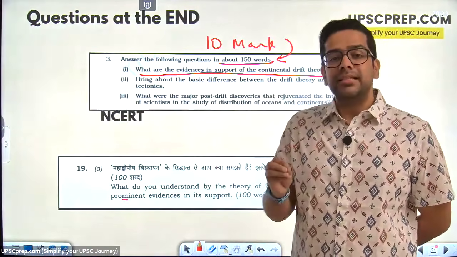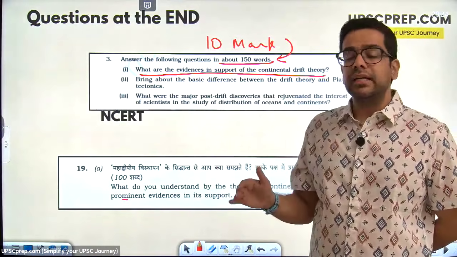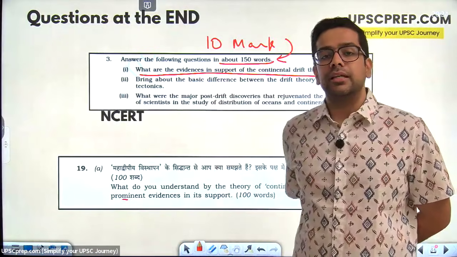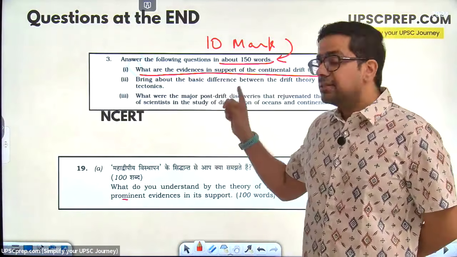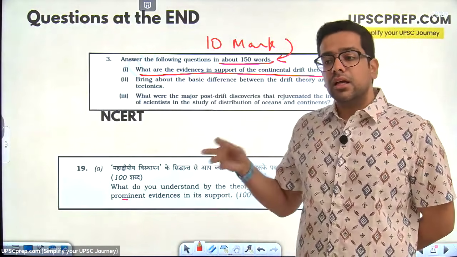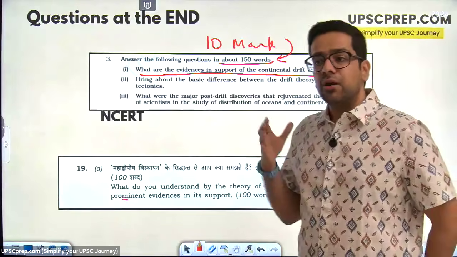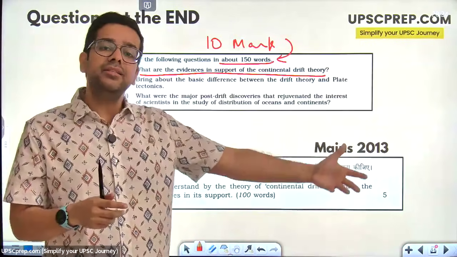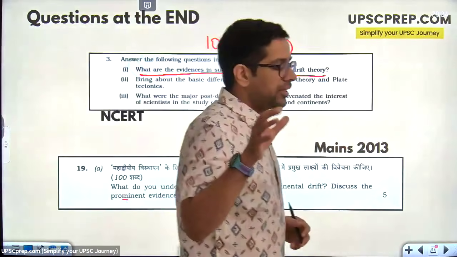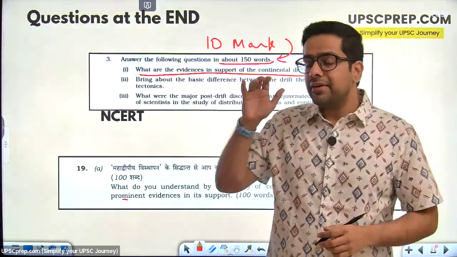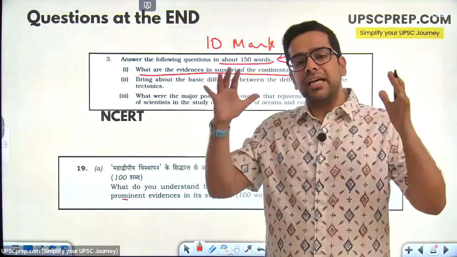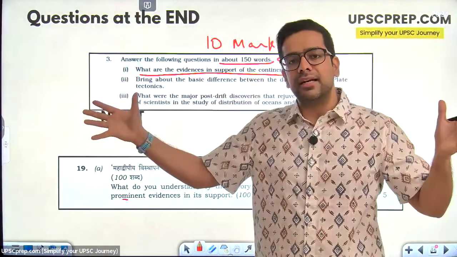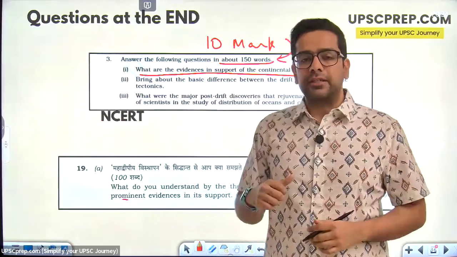This is the best place if you are a beginner at geography. This is where you get started with answer writing. Try and answer these questions. You will really get a good sense of ki, okay, can I use the information that I have just learned in the last 10 pages? Because keep in mind that when we look at answer writing from a mains perspective for the whole of general studies, it becomes a very big project.